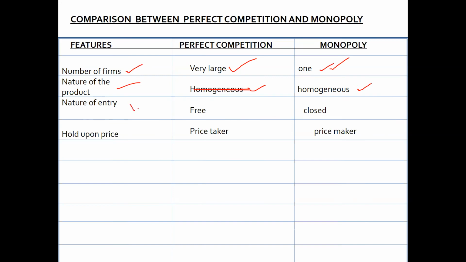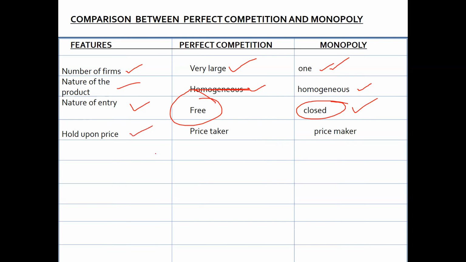Nature of entry: there it is free, anybody can enter the market, anybody can leave the market, can exit the market. But in the monopoly market, you need a license, and entry and exit is not easy. You cannot leave the market at any moment because you have got the license and whatever the government restrictions are, you have to follow these things.